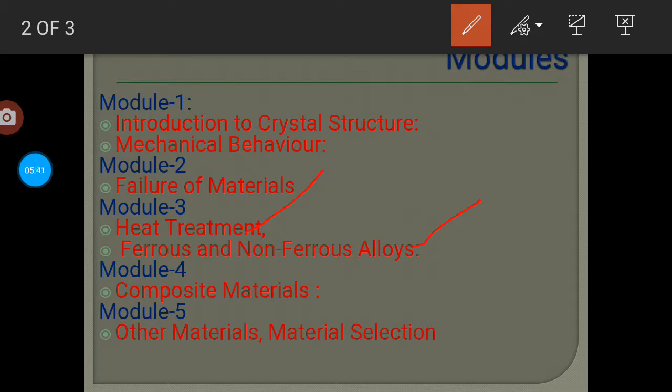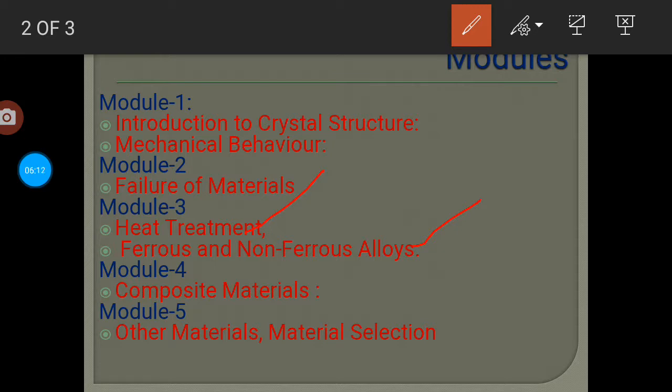Heat treatment is basically performed to improve various mechanical, thermal, physical or other properties of different materials by raising temperature. It is performed to improve properties like mechanical properties, to increase the strength of the material or to improve its hardness.